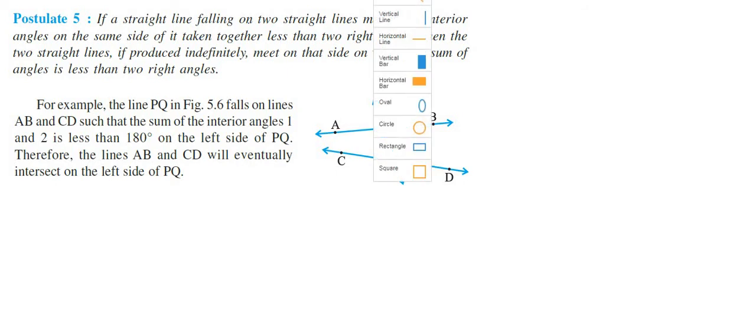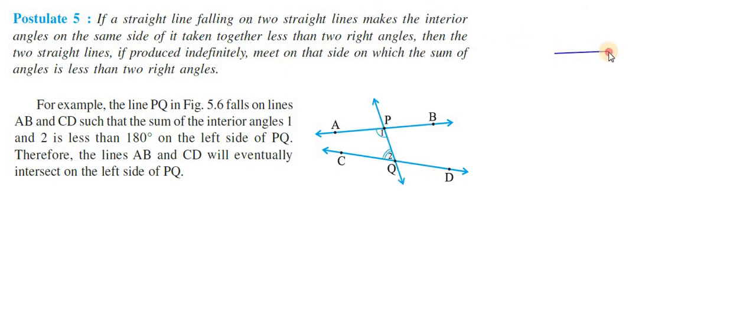Parallel lines in the sense, it should be like this, or like this. It's parallel lines. But here this is not parallel, sorry, these are straight lines. So two straight lines, this is one straight line and this is one straight line. It's not parallel lines. So then what happens when one straight line falls on the two lines? It forms interior angles.